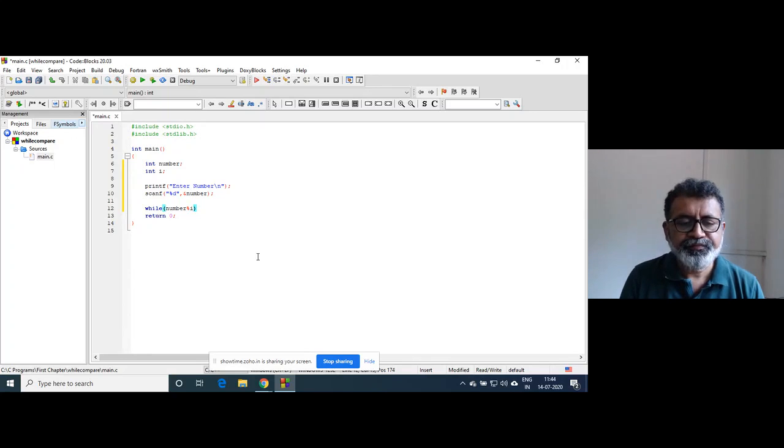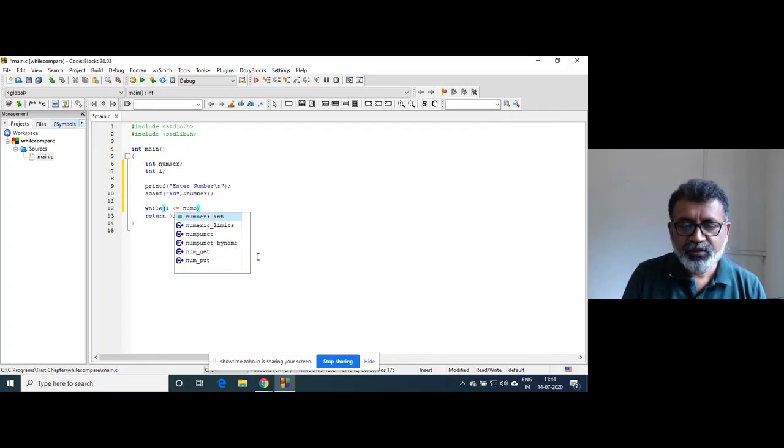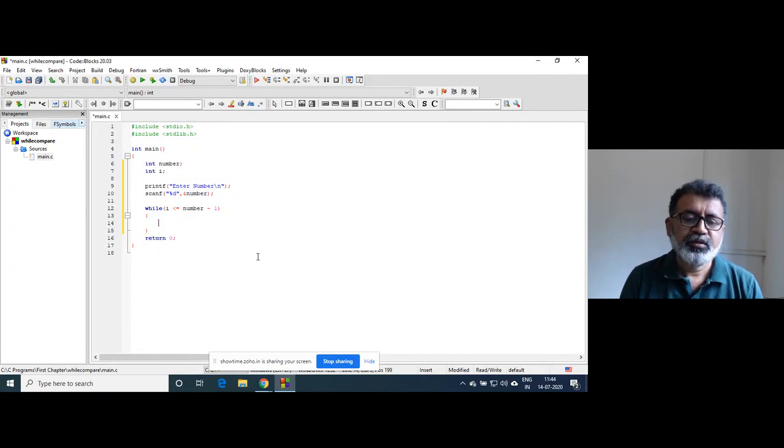While i is less than or equal to, up to which number do we want to divide? One less than the number, so number minus 1. So this many times we need to go on dividing that number.